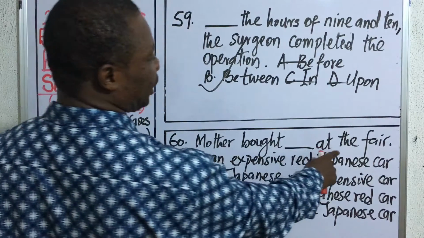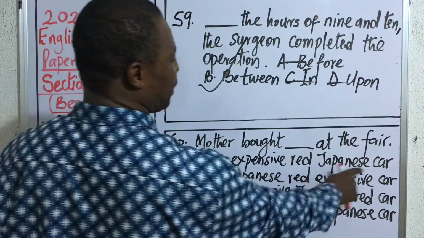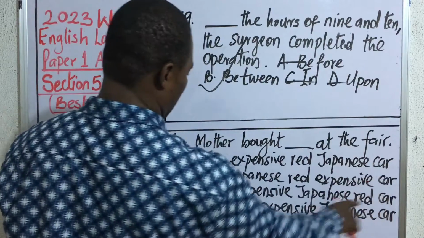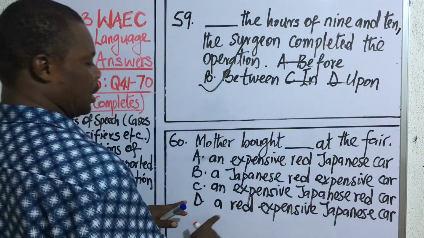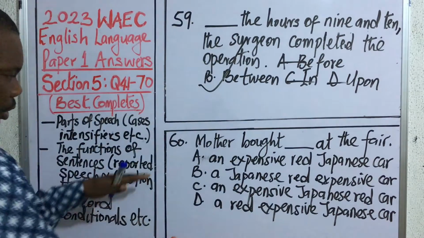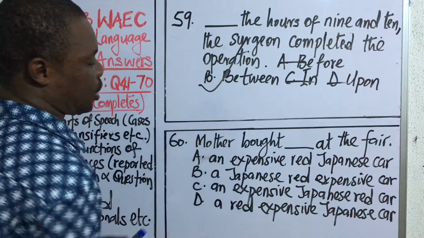Question 60. Mother bought dash at the fair. A, an expensive red Japanese car. B, a Japanese red expensive car. C, an expensive Japanese red car. D, a red expensive Japanese car. This one is a problem on complex adjectives, in other words, arrangement of adjectives.